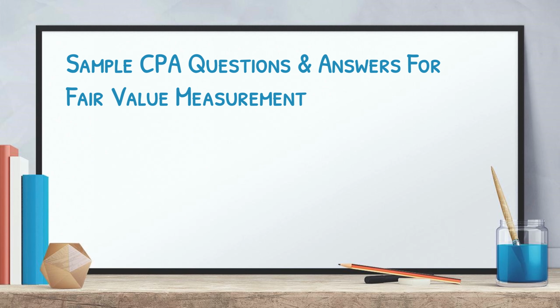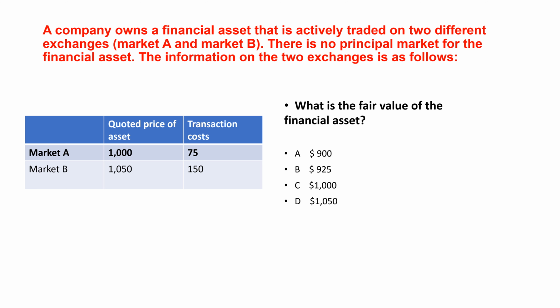If you're tackling the FAR exam, you know that fair value measurement is a critical area. That's why today, we're diving deep into some multiple choice questions that will help you solidify your understanding of this topic. Let's get started. A company owns a financial asset that is actively traded on two different exchanges, Market A and Market B. There is no principal market for the financial asset. The information on the two exchanges is as follows. What is the fair value of the financial asset?